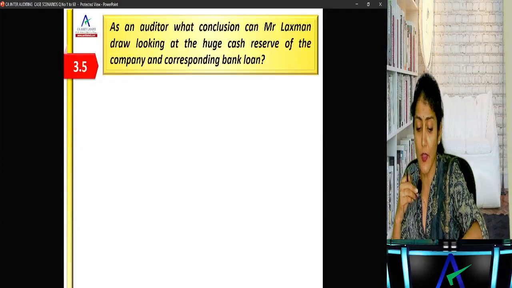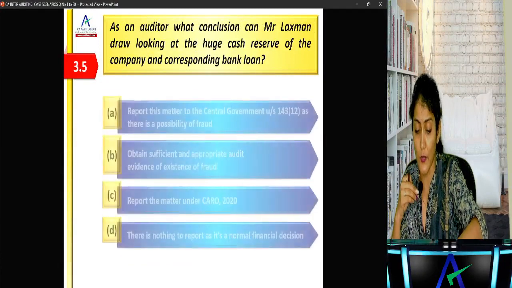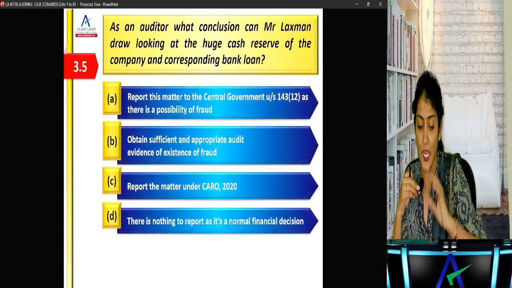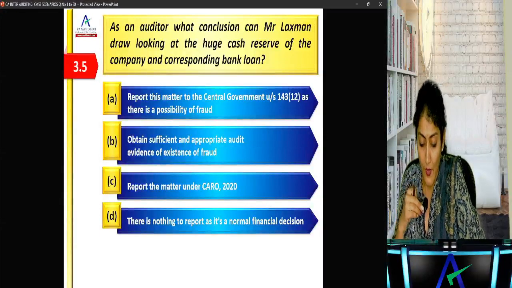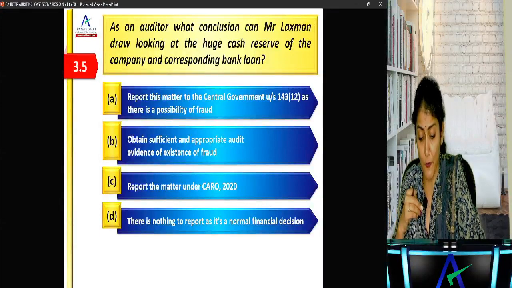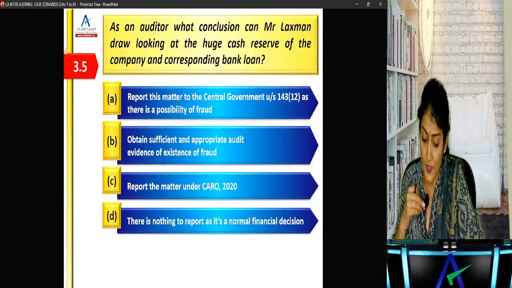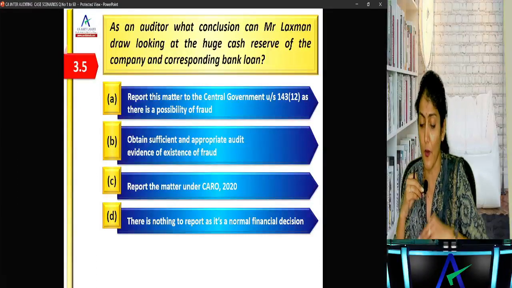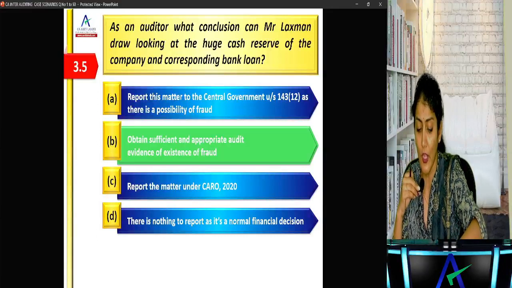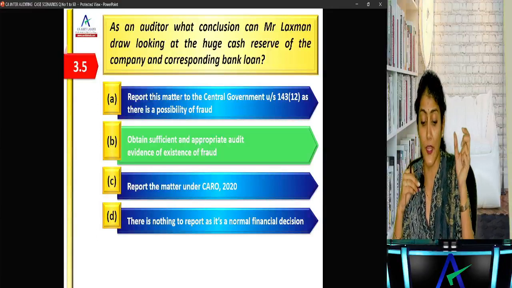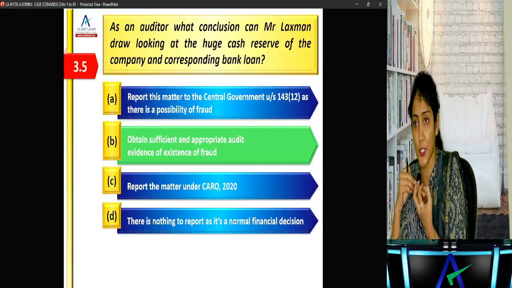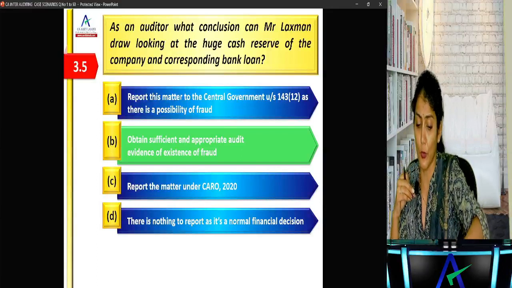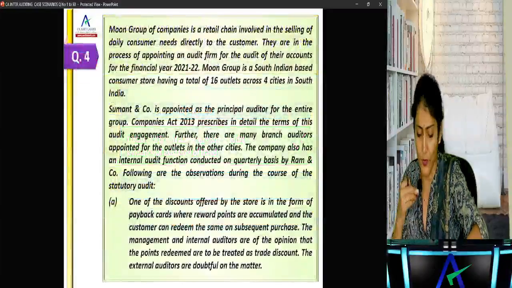Okay, as an auditor, what conclusion can Lakshman draw regarding the huge cash balance of the company and the corresponding bank loan? Report this matter to the CG under 143(12) as there is a possibility of fraud. Obtain evidence regarding existence of fraud. Report the matter under CARO and there is nothing to report as it's a normal financial decision. No. Obtain evidence regarding the existence of the fraud, that in spite of having the cash of 7 crore, still they are taking the loan of 2 crore. Okay, right? So you remain alert.